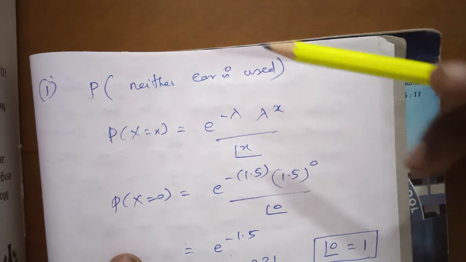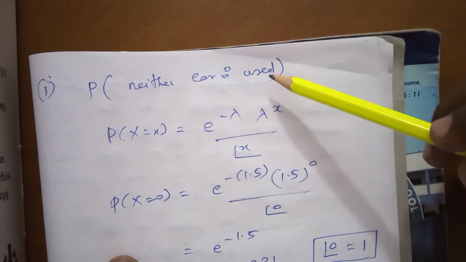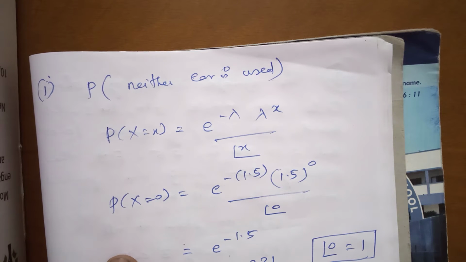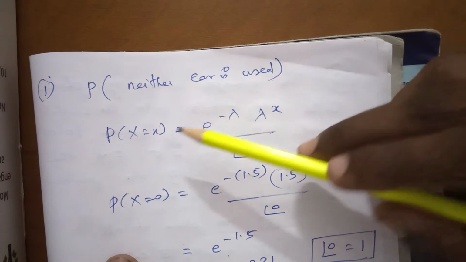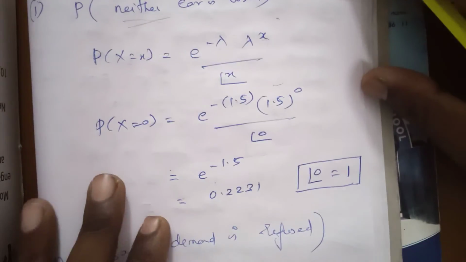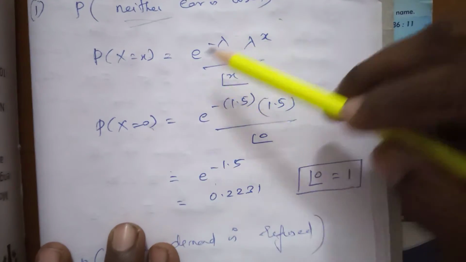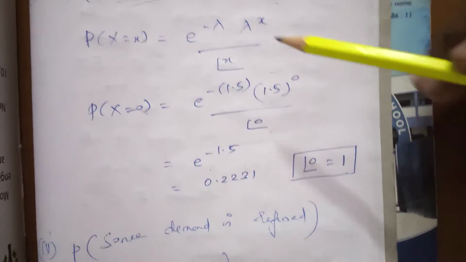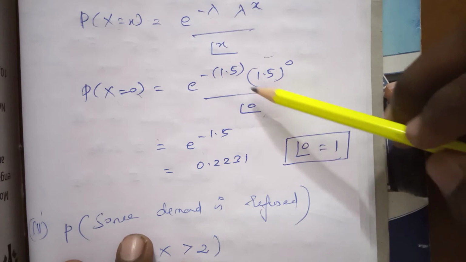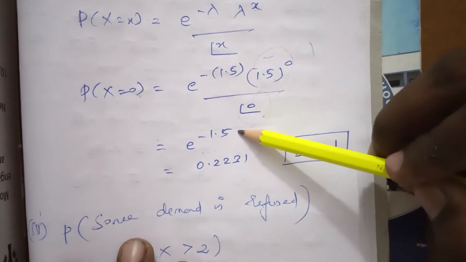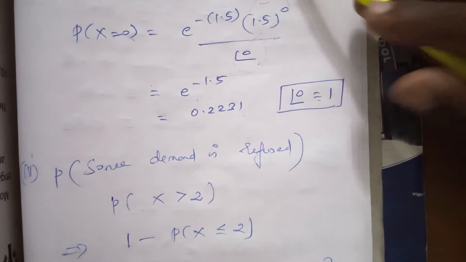First subdivision: the probability that neither car is used. Neither means no car is used. So P of x equals e power minus lambda, lambda power x by x factorial. Put x equal to 0: e power minus 1.5, 1.5 power 0 by 0 factorial. Anything power 0 is equal to 1, and 0 factorial is 1. So e power minus 1.5 is 0.2231.